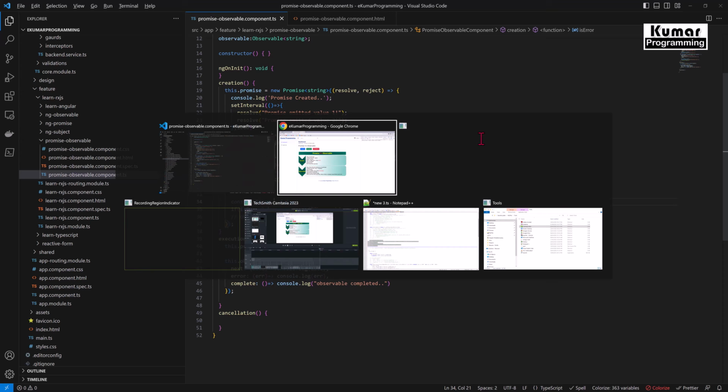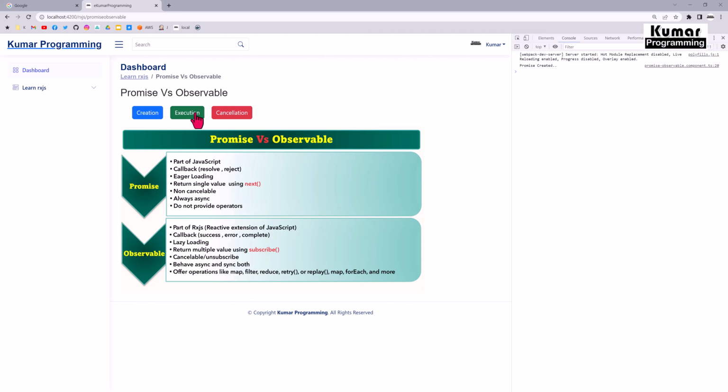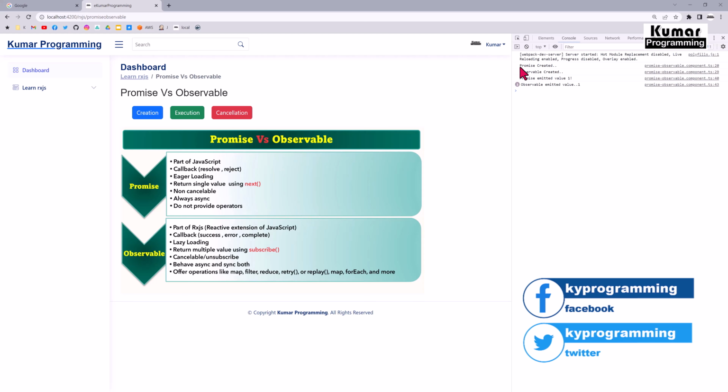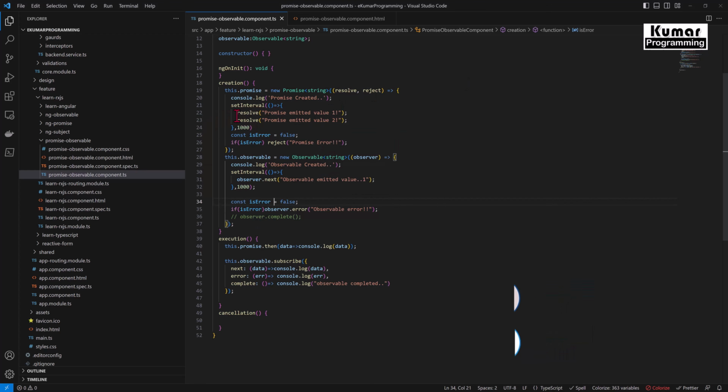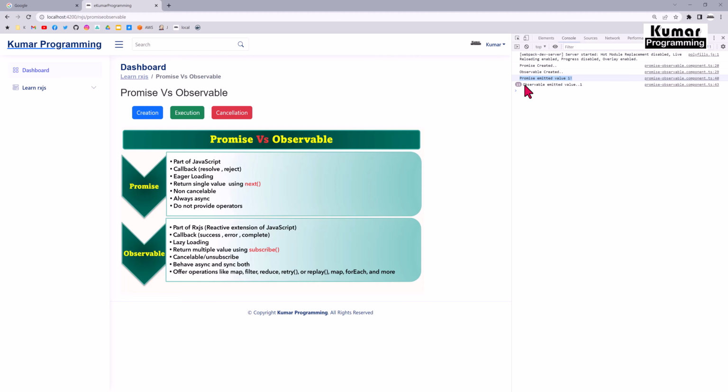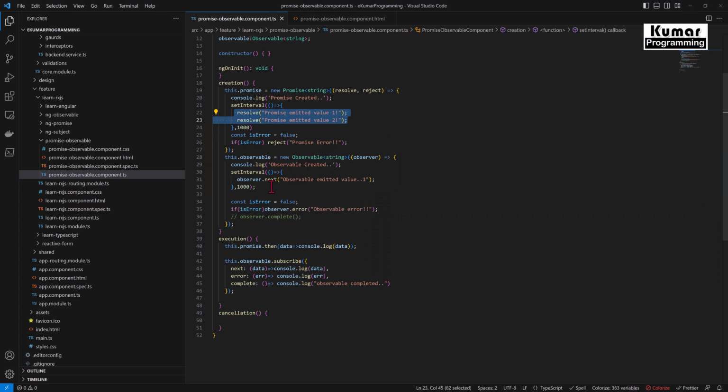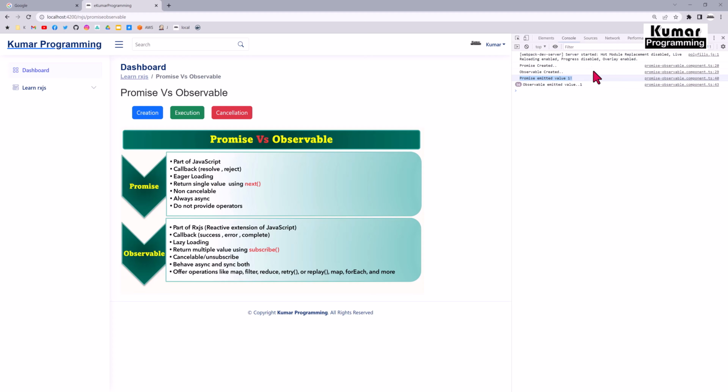Now let's go back to my application. Here I have created my promise and observable, and then I started execution. Okay, so if you see here clearly, promise created and promise emitted value. So here promise is emitting only one value. So see here I have returned two values, but I have got only one. However in the observable, if you see, we are getting the value over a period of time. So after 1 second it's emitting the value, so it returns the stream of data. Okay, so if you see here, my observable is continuously emitting.